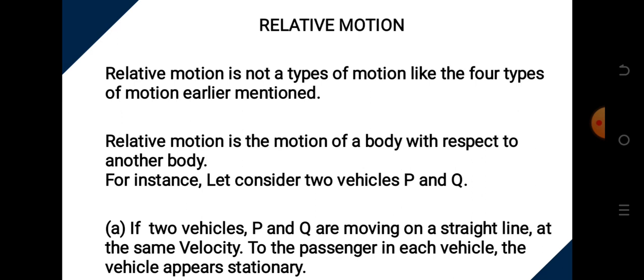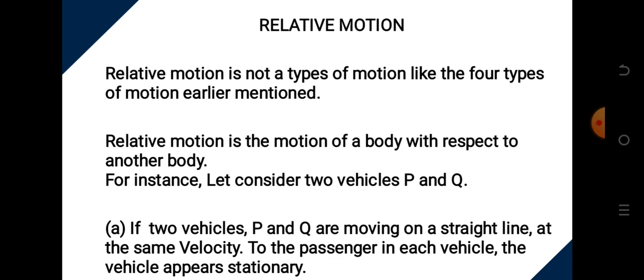Relative motion is the motion of a body with respect to another body. You will have experienced relative motion. For instance, when you are traveling inside a car, let's say from Lagos to Abuja, and you look outside through the screen, it looks like buildings are moving. It looks like trees are moving. But it does not mean that the trees are moving. In actual sense, the trees are not moving. But the movement of the trees or the houses is what we call relative motion. The motion takes place because you are moving. So relative motion is a motion of a body with respect to another body.